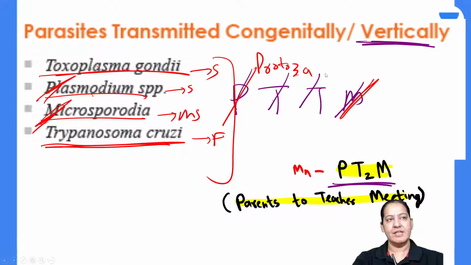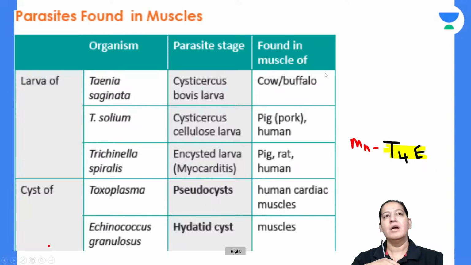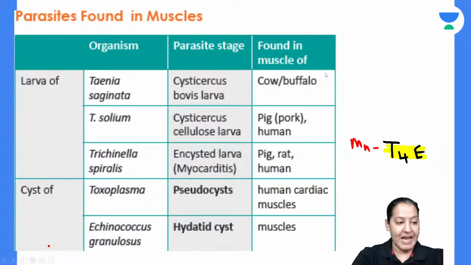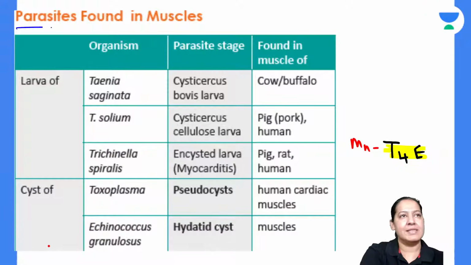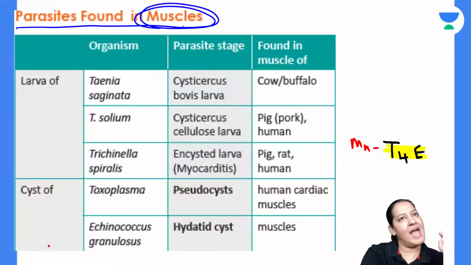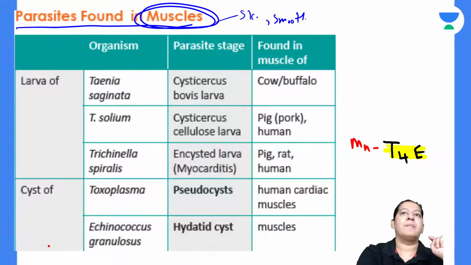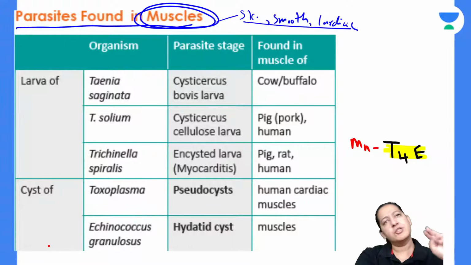Should I proceed ahead to the next mnemonic, the 5th mnemonic? So the 5th mnemonic is in front of you. Tell me the name of the parasites which reside in muscles. Any muscle will work. It can be skeletal muscle, smooth muscle, or cardiac muscle. There are 3 muscles in human beings, I guess. So, the parasites which reside in muscles.